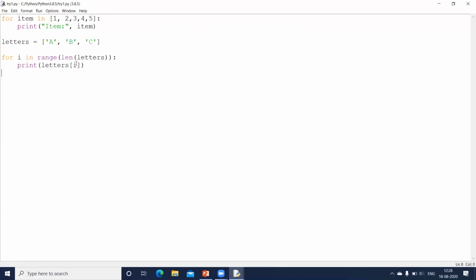So even indexes can be used to access the elements from the list. And your list index position always begins with 0, and not with 1. Now let us do small assignments and check how it works. For that, I'll go to the command prompt. So let me save and close this one.